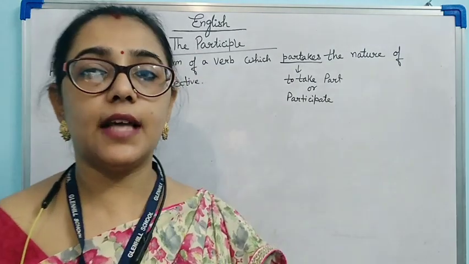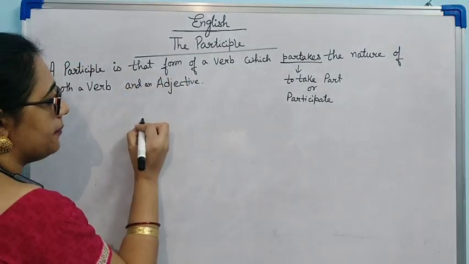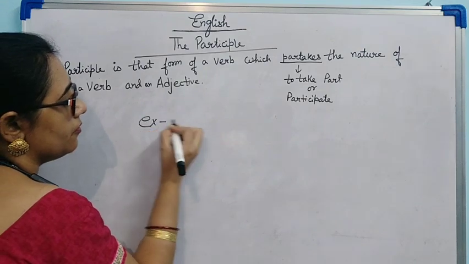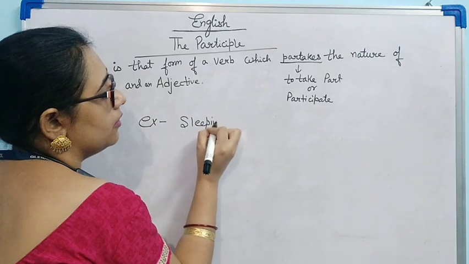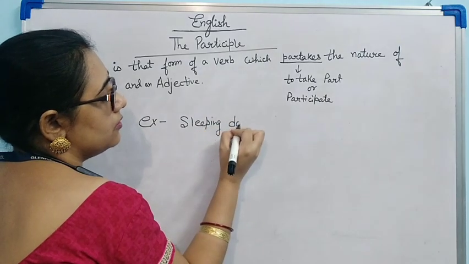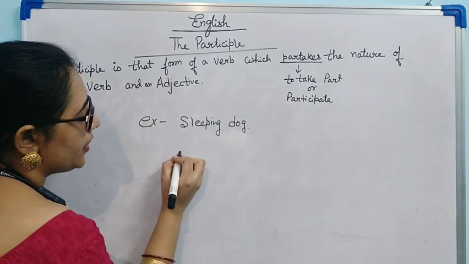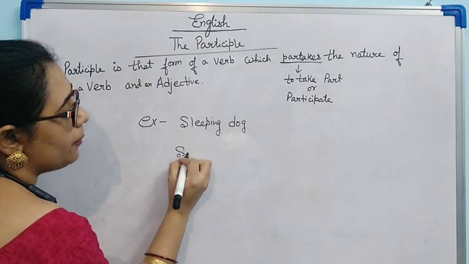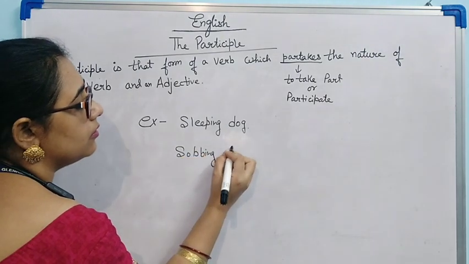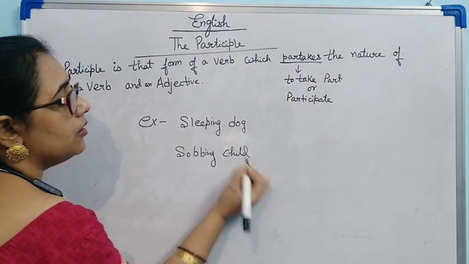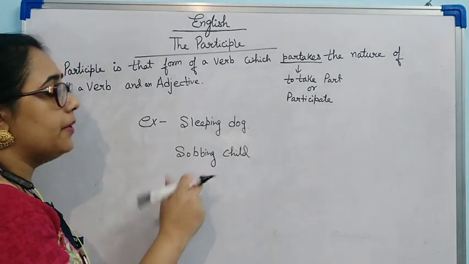Let's see some examples. If I say sleeping dog, or if I say sobbing child, see both the examples.